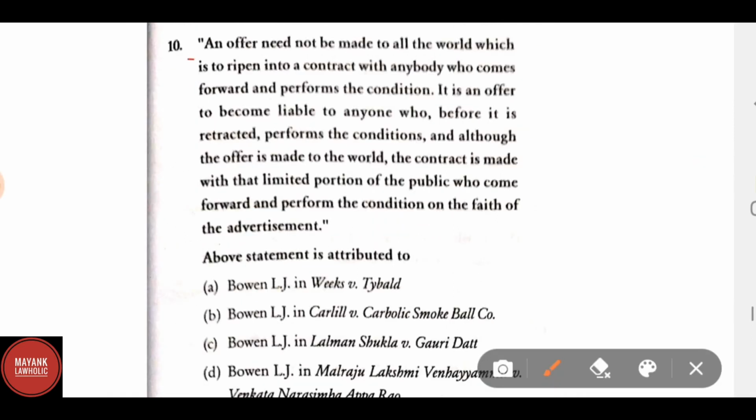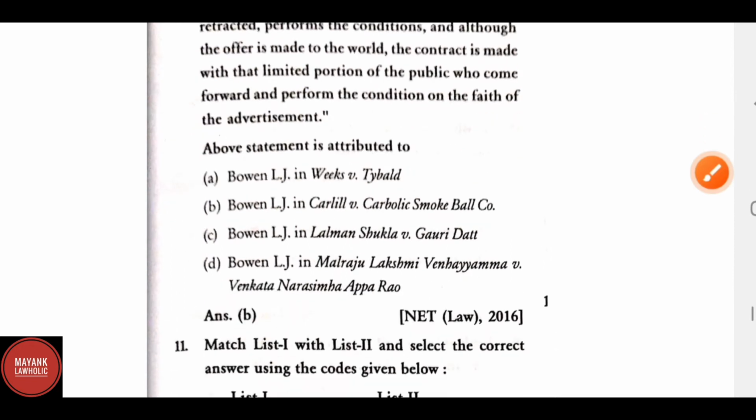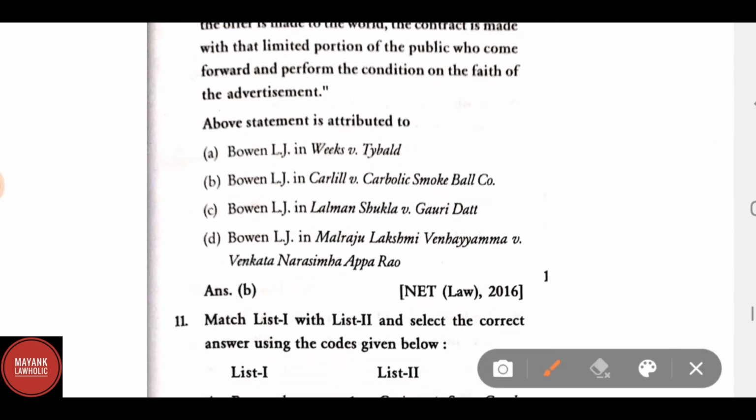An offer need not be made to all the world, which is to ripen into a contract with anybody who comes forward and performs the condition. It is an offer to become liable to anyone who, before it is retracted, performs the condition, and although the offer is made to the world, the contract is made with that limited portion of the public who come forward and perform the condition on faith of the advertisement. Above statement is attributed to Lord Justice Bowen in Carlill versus Carbolic Smoke Ball Company.